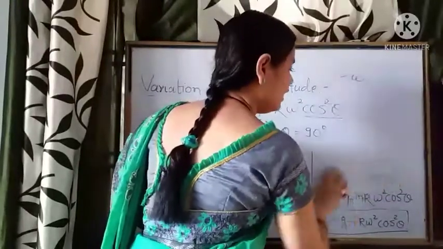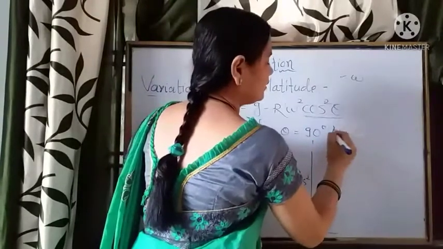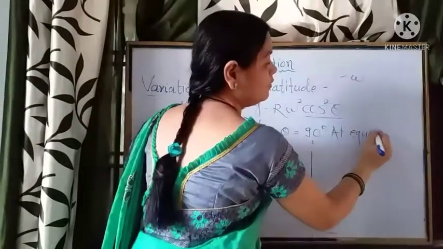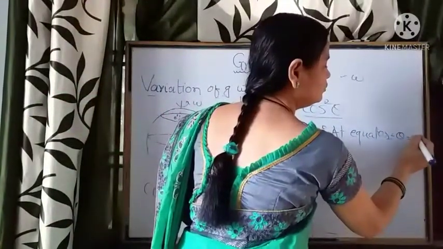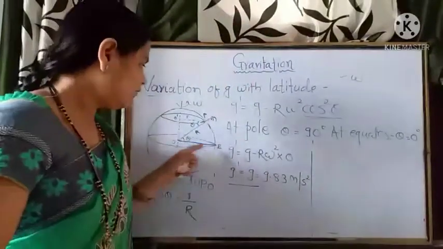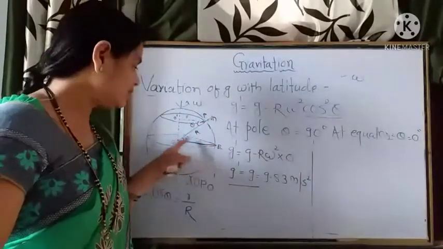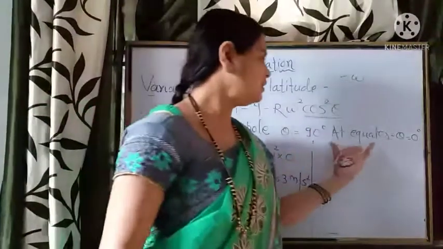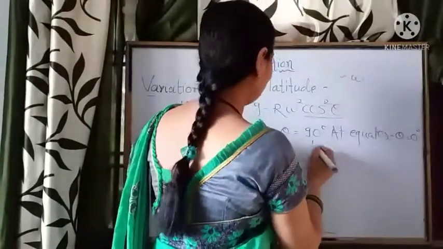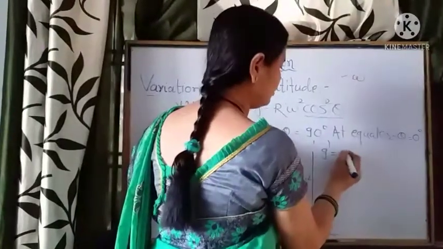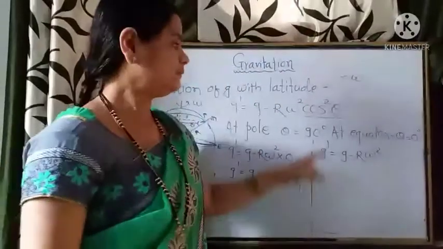If we want to find the value of acceleration due to gravity at the equator, then theta is equal to 0 degrees, right? The equatorial plane and the object lying on the surface of the earth are along the same line. So g dash is equal to g minus r omega square, since cos 0 is 1.